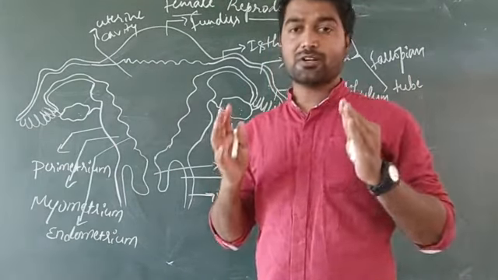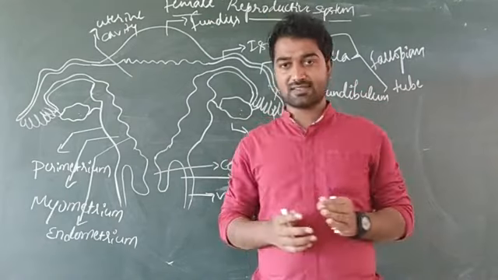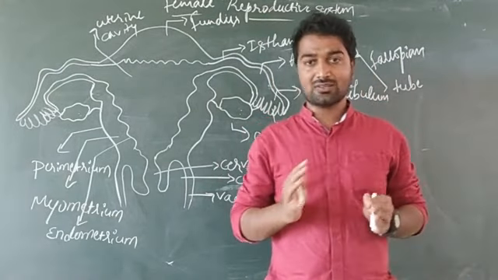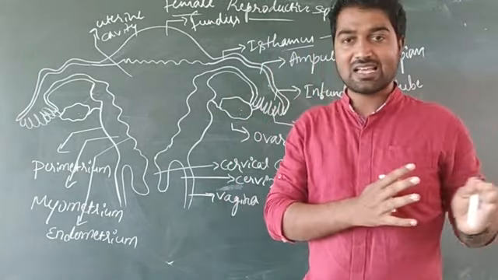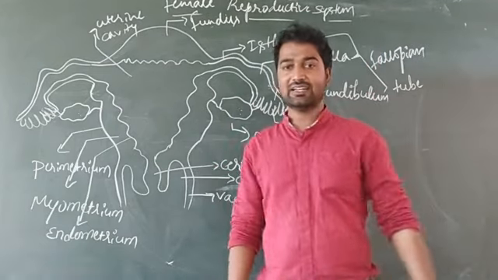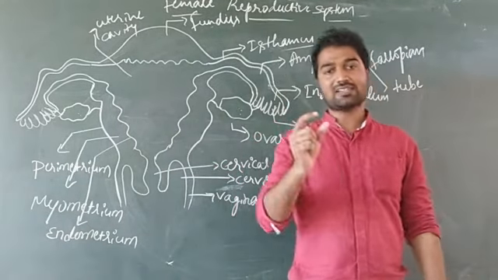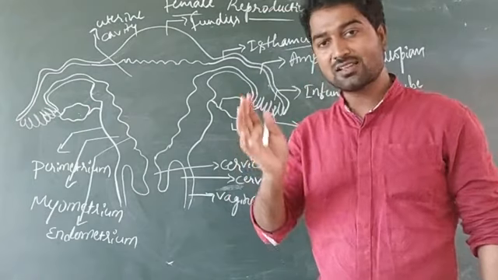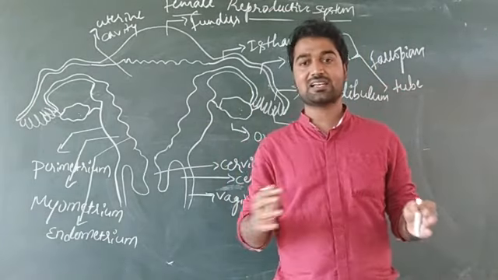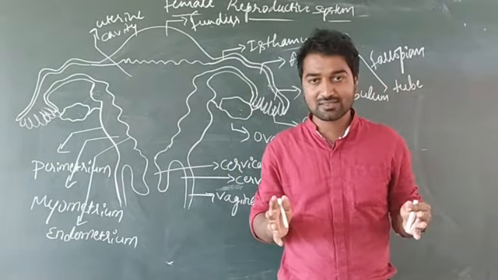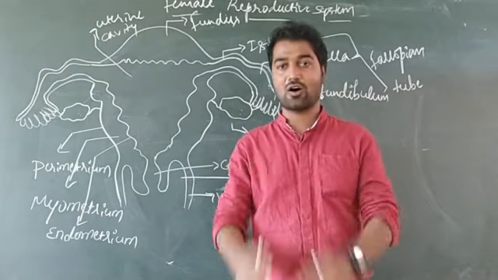And the female reproductive system comprises mainly two things. One thing is primary sex organs and the second thing is secondary sex organs. Primary sex organs are also known as gonads, and secondary sex organs are also known as accessory sex organs.